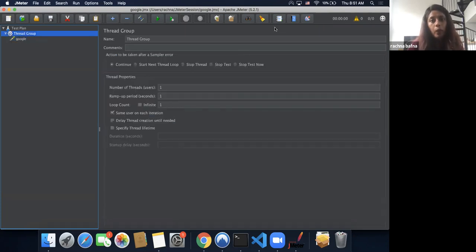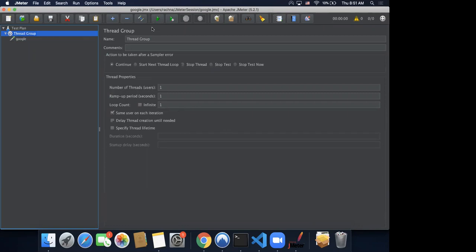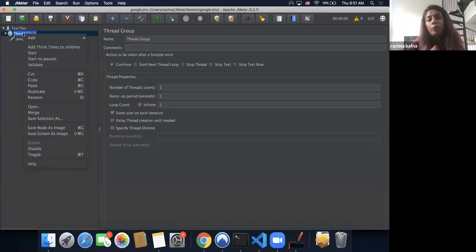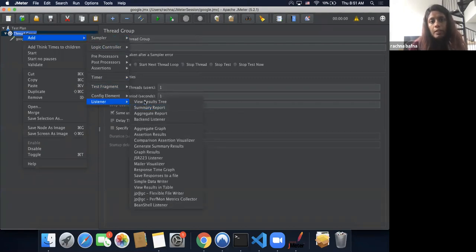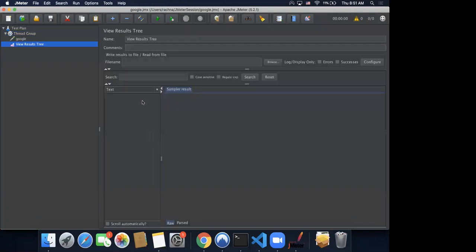Yeah. Okay, cool. So next part is to see whether what we did is correct or not. We're going to add a new component. I'm not going to deep dive into that component. We're just going to add it as is. So right click on your thread group again, then click on listener and click on this listener called view results tree.